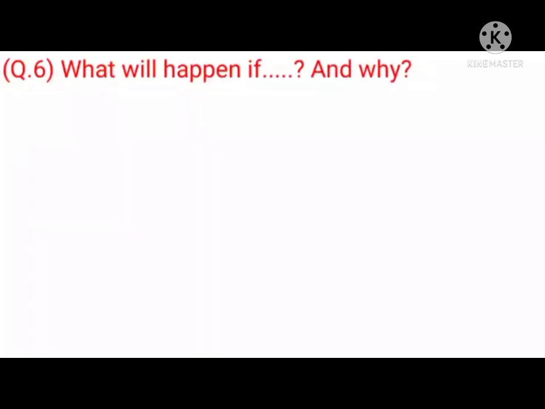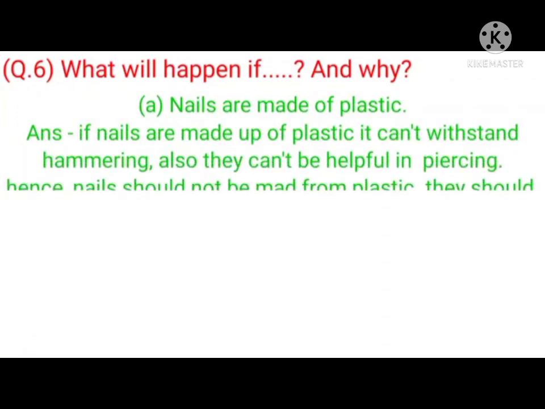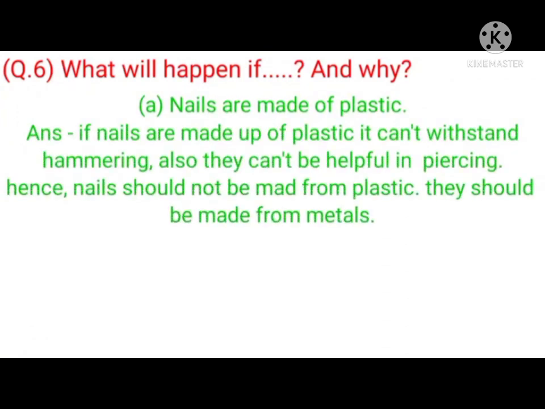What will happen if and why? A. Nails are made of plastic. Answer. If nails are made of plastic, they can't withstand hammering. Also, they can't be helpful in piercing. Hence, nails should not be made from plastic, they should be made from metal.